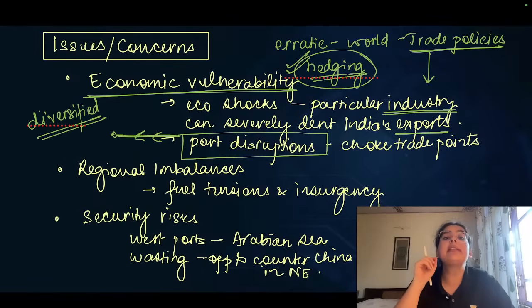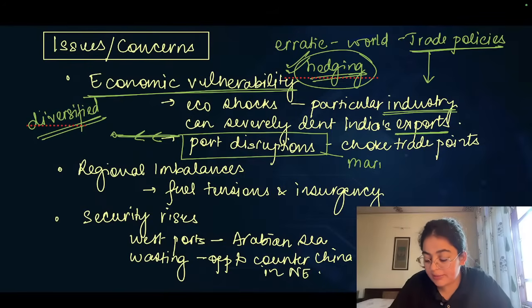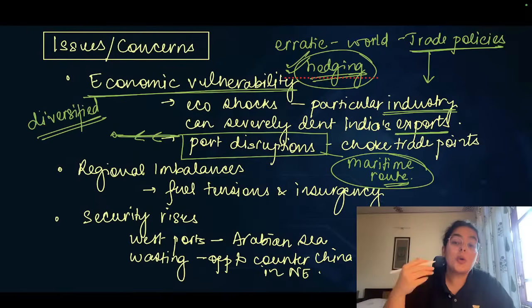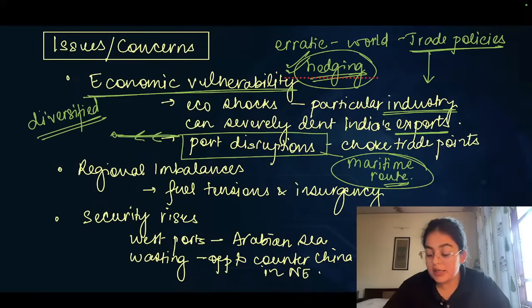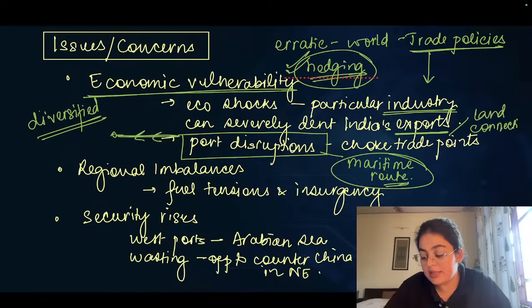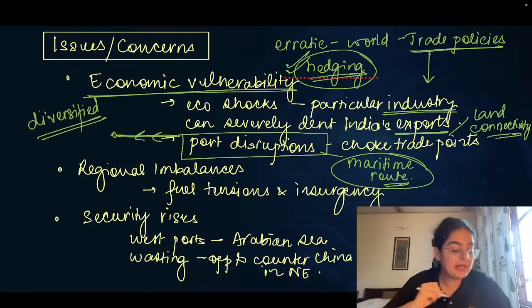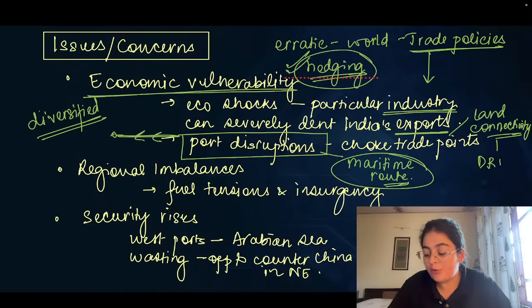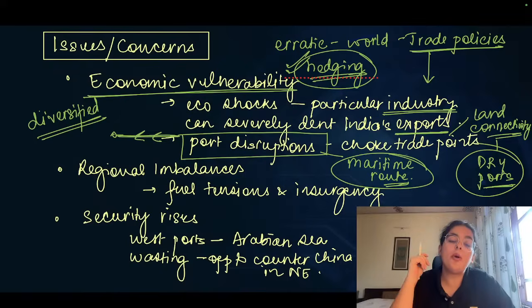There has been a tendency for India to overwhelmingly focus only on maritime routes. Is that not the case? Excessive focus on shipping routes, excessive focus on maritime routes. What we also have to focus now on is land related connectivity that can also be a promise in times of instability, in times of risks. Absolutely. The land connectivity in the form of dry ports can come in handy whenever there is some form of disruption.